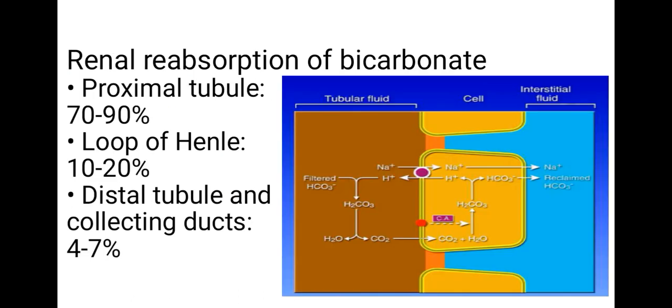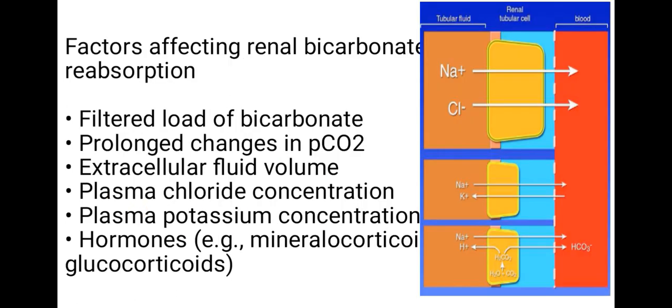Renal reabsorption of bicarbonate: proximal tubule about 70 to 90%, loop of Henle 10 to 20%, distal tubule and collecting ducts 4 to 7%. Factors affecting renal bicarbonate reabsorption: filtered load of bicarbonate, prolonged changes in PCO2, extracellular fluid volume, plasma chloride concentration, plasma potassium concentration, and hormones like mineralocorticoids and glucocorticoids.